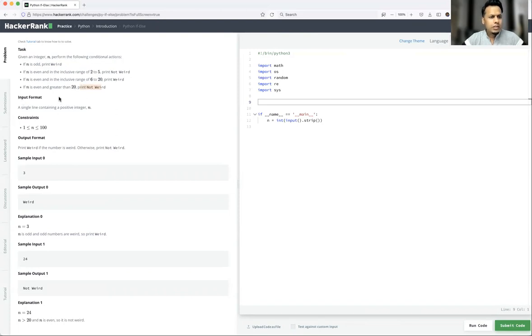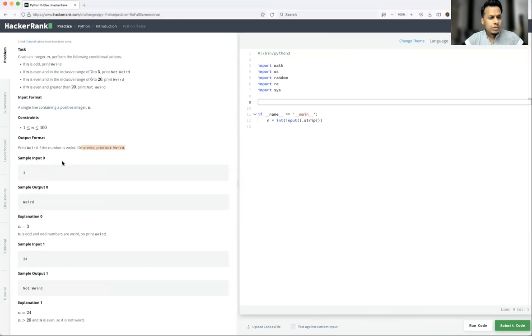The input format is a single line containing a positive integer n. This is very important, guys: you should understand what their statement is. So you are going to get the input from the user, and in a single line you will have only an integer. The constraints: n should not be more than 100, so it is greater than 1 but less than or equal to 100. And the output format: print Weird if the number is weird, otherwise print Not Weird.